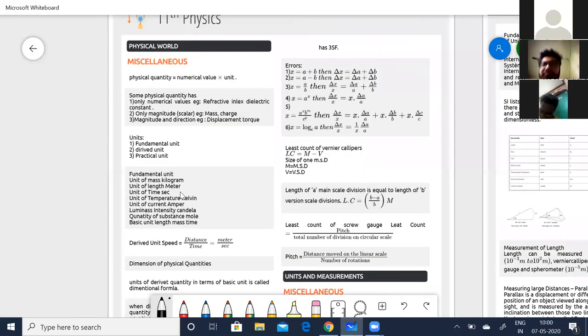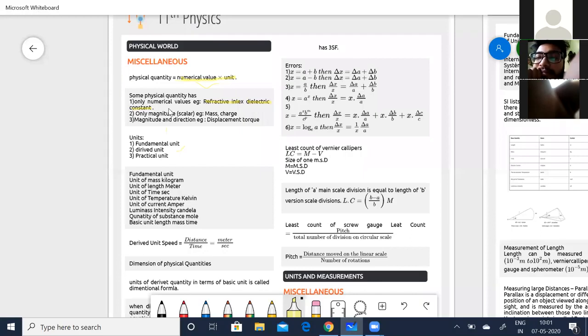now look into this. A physical quantity is nothing but the numerical value times unit. Some physical quantities have only values; they do not have any dimensions, like the refractive index and dielectric constant. These are some examples where the physical quantities have only the values. In that case, you can call them just constants.